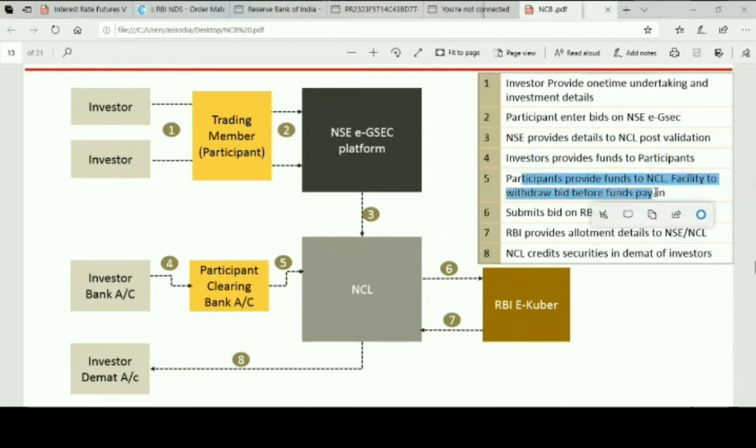Members pay, NSE collects all the bidding from each individual investor, aggregates these bids, and then we as an aggregator will go and bid on the E-Kuber platform of RBI. After the auction happens, RBI will provide allotment to NSE. This will be in a CSGL format, and then NSE will convert it into Demat and give it to investors in their Demat form. So this is how the entire process happens. This is the process or the flow chart.